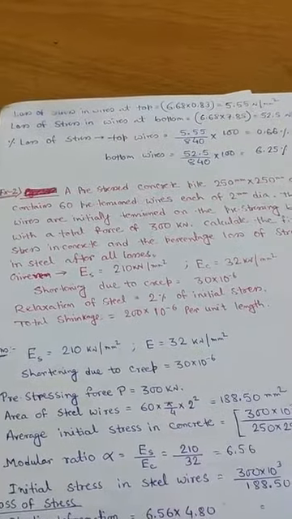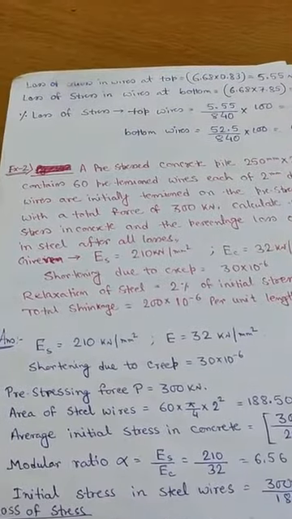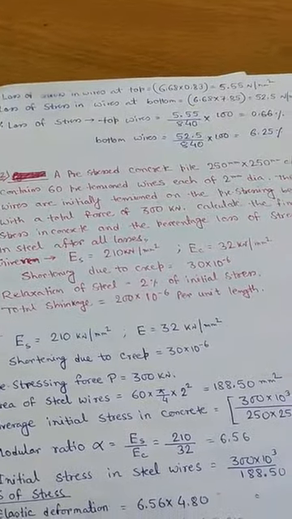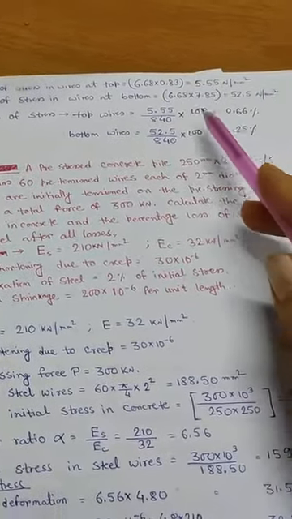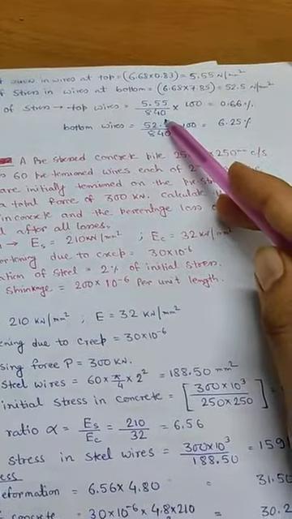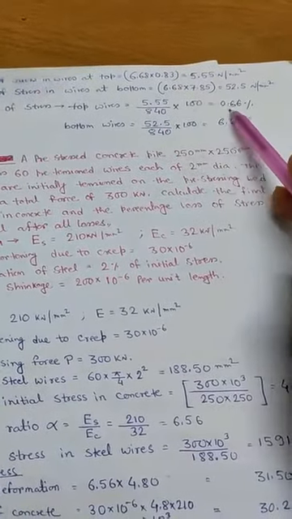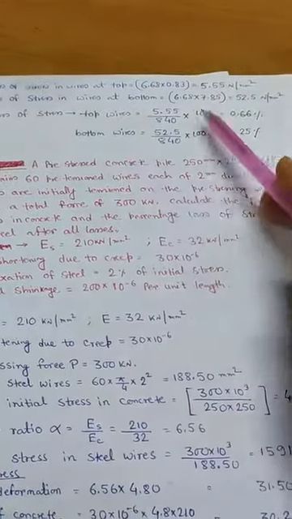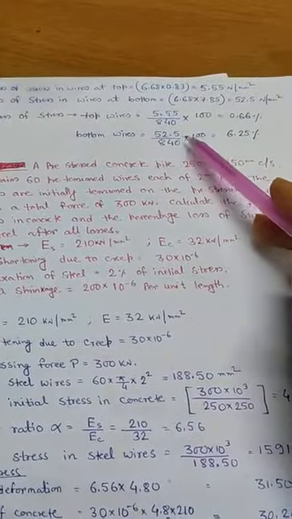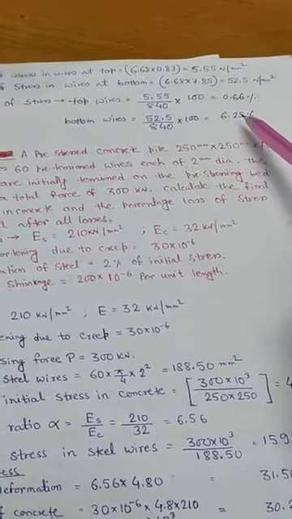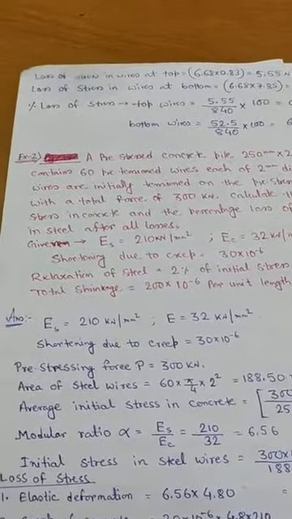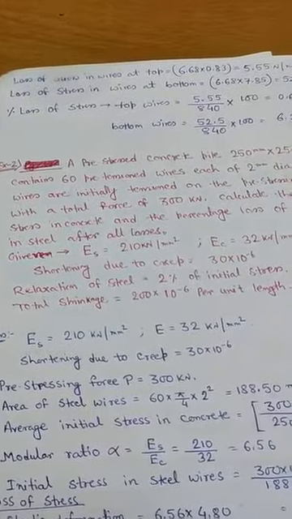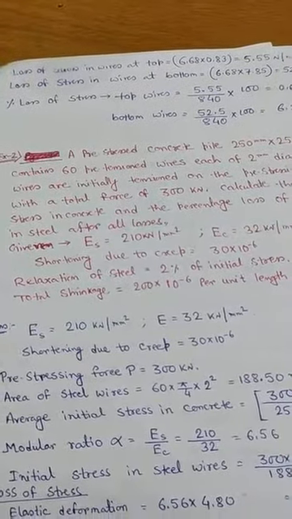Then, for the top wire we divide this value by the total initial stress and multiply by 100, and for the bottom wire likewise, giving 6.25 percent. So this is the method by which we can calculate the loss of stress in top wires as well as bottom wires.